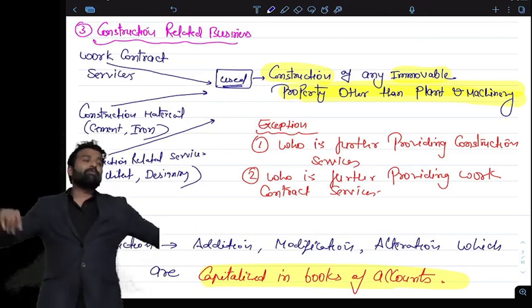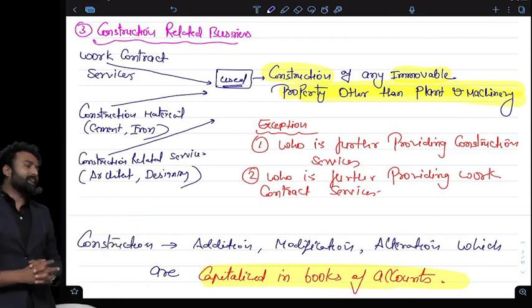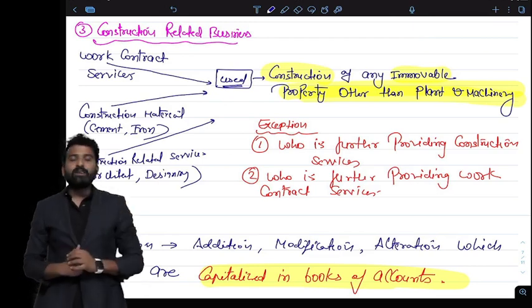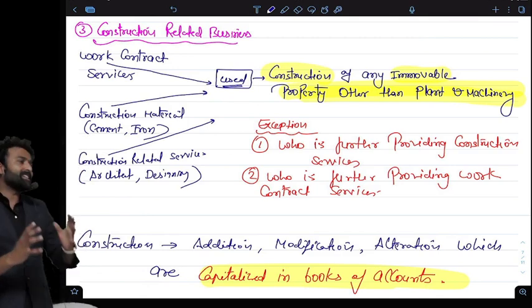If you are using a works contract service, you cannot claim ITC if you are using that works contract service for your construction of the property.